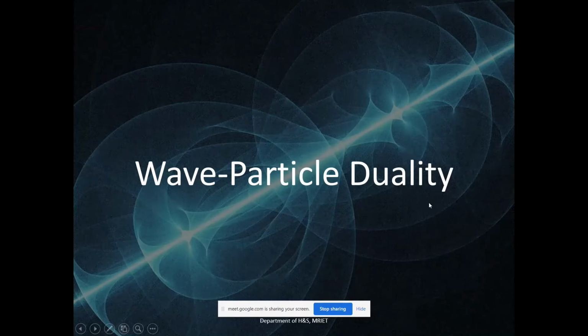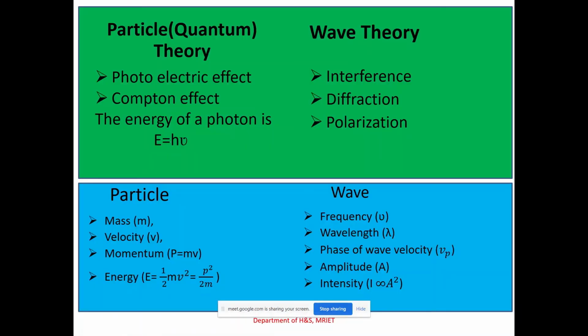Now let us see how it happens. For that, here I wrote the properties: on one side I wrote particle and on the other side I wrote wave, which we have discussed just now, isn't it? Here is the particle and its properties, and here is the wave and its properties. And here we have two theories. One is the wave theory, another one is the particle theory. Particle theory means what? Our quantum theory. Who proposed this theory? Max Planck. Particle theory is our quantum theory and the other is the wave theory.